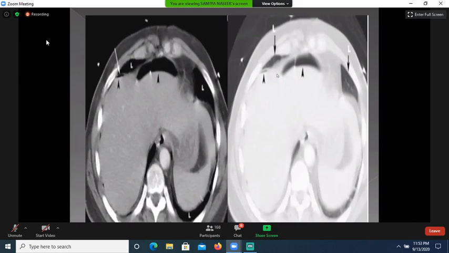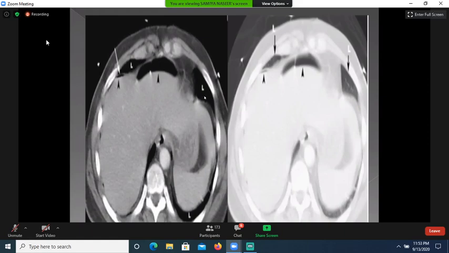This is lung window. But ma'am, do we make out diagnosis of intestinal obstruction on supine abdomen X-ray? Yes, we do make out diagnosis of intestinal obstruction, but in that case, I will show you images of the small bowel obstruction and the large bowel obstruction afterwards. Okay, then I'll tell you details of it.